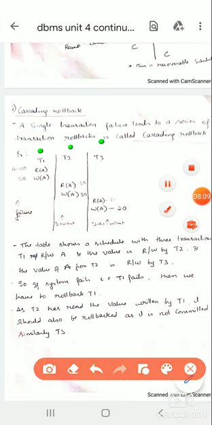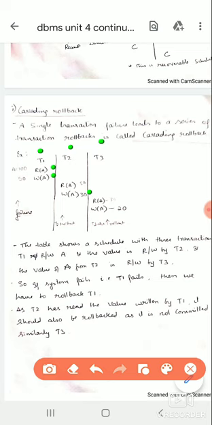Suppose I'll tell you first with an example, then I'll go back to the definition. There are three transactions: T1, T2, T3. In T1, we are performing read and write operations. Then in T2, it is reading the previous A value and making changes to it.